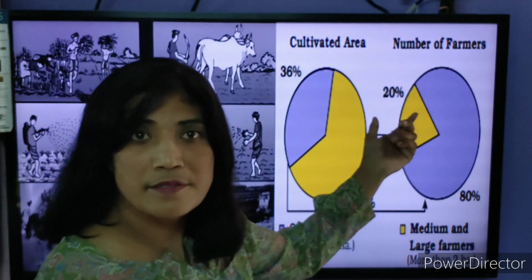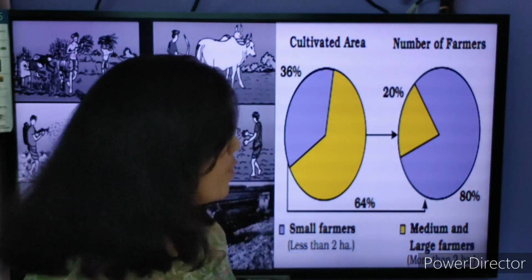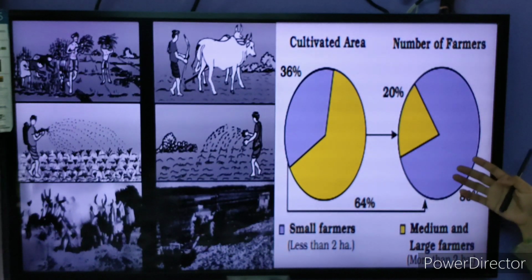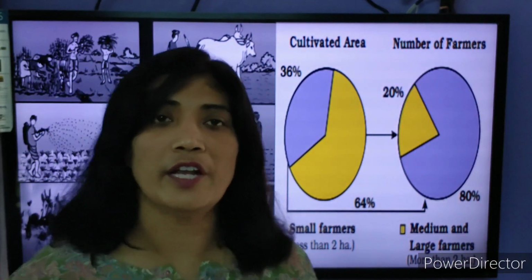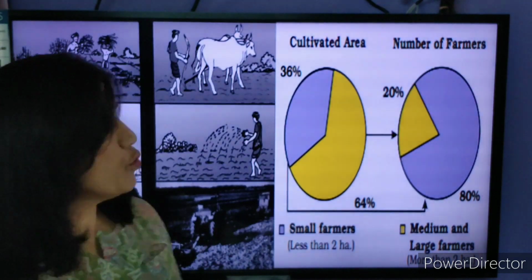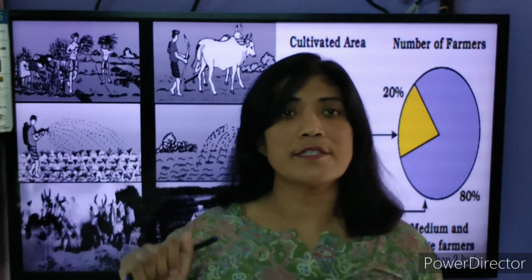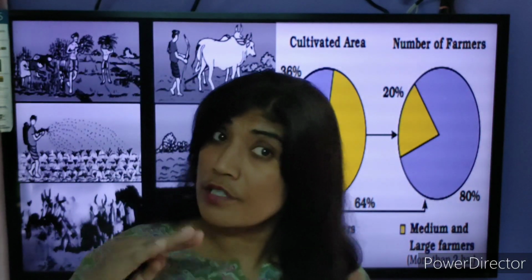20% of the farmers possess 64% of the land, but they are not doing the cultivation. Whereas 80% of the farmers possess 36% of the land in village Palanpur. So students, we have studied that land is fixed, how the land will sustain, and how we can increase production. We have three different methods: crop rotation, multiple cropping, and modern farming. With these three methods you can grow production on the same piece of land.